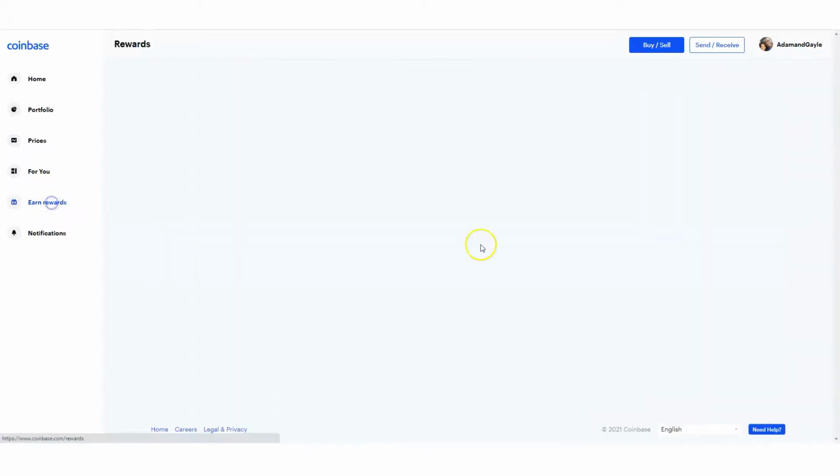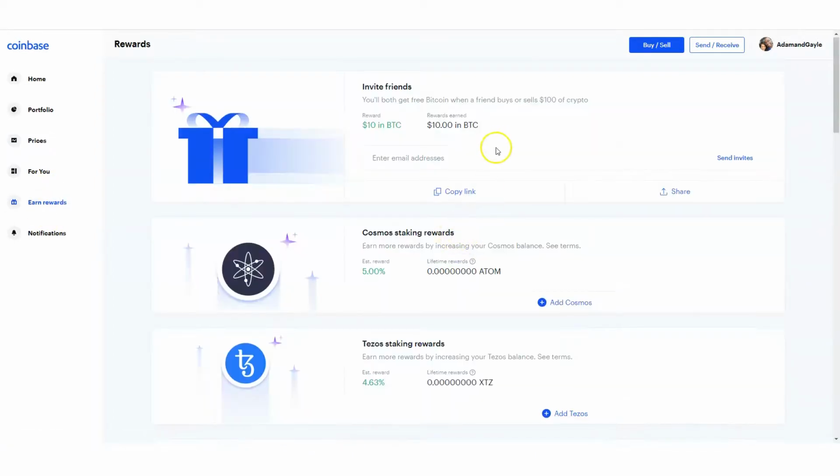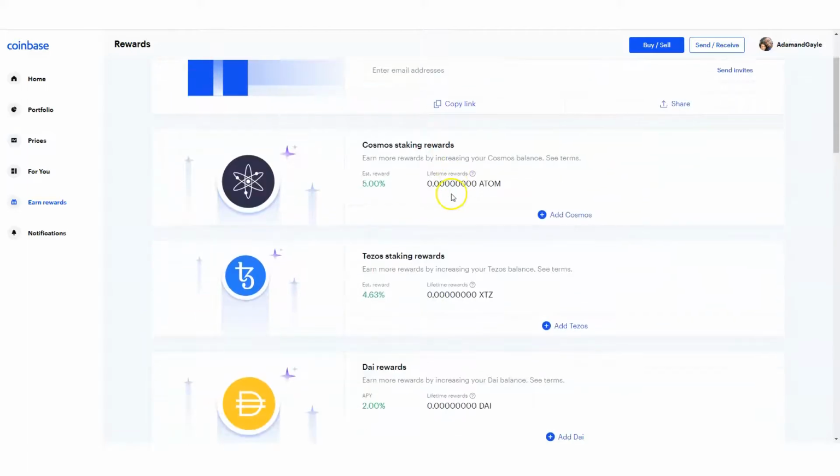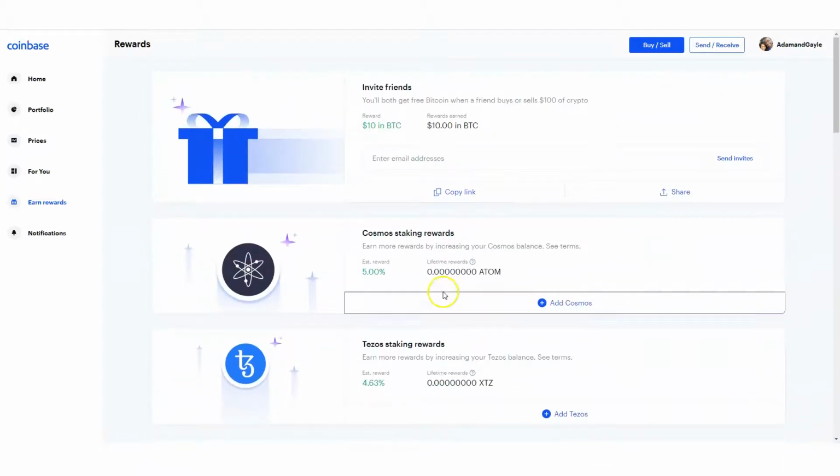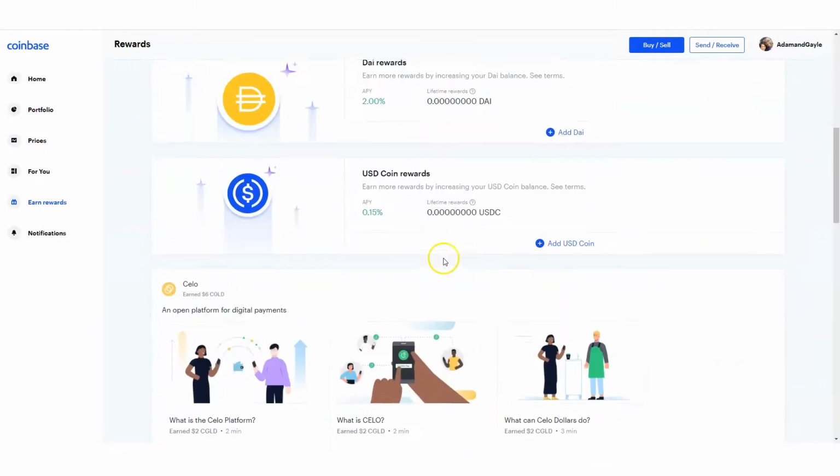So I'm going to go back to earn rewards right here. So you also can invite friends as well. You can earn rewards by inviting friends. That's another way of how you can get rewards, assets. You can get $10 in Bitcoin just by having your friends sign up. So it's really, really cool and easy to do as well.